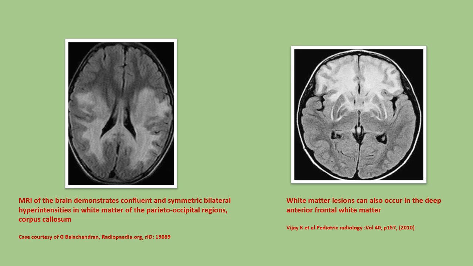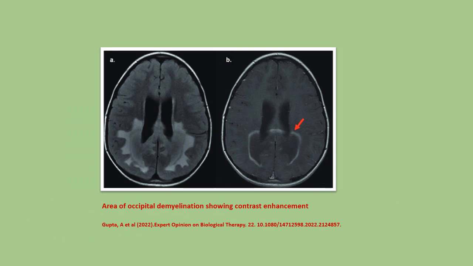In this slide on the left, the MRI shows the typical confluent and symmetric bilateral hyperintensities in the white matter of the parieto-occipital regions and corpus callosum. On the right side is the second pattern which may be seen, in which white matter lesions can occur in the deep anterior frontal white matter. This slide shows an MRI which shows occipital demyelination, which exhibits contrast enhancement.